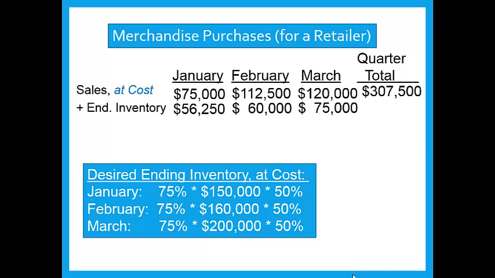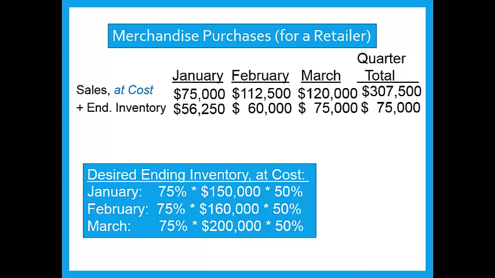Now at the end of the quarter, your ending inventory will be what you end March with. It will be $75,000. When you have inventories, it's not additive for all 3 months. You will end what you end the last month with.